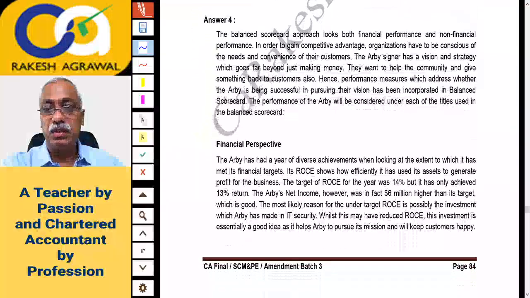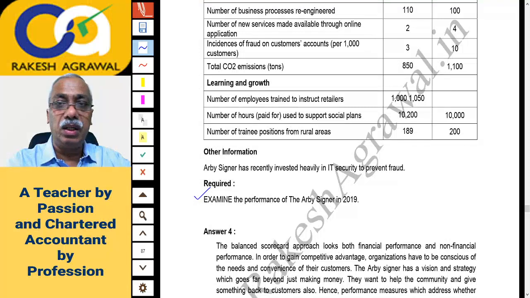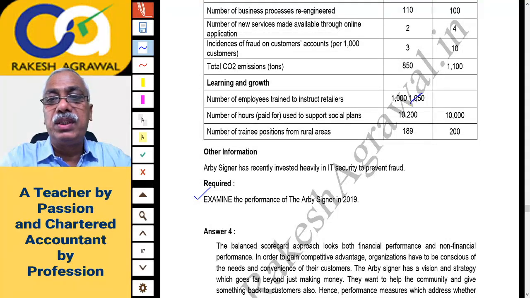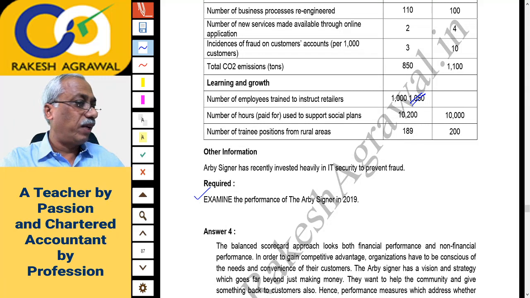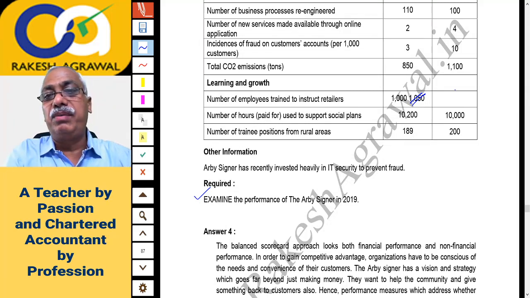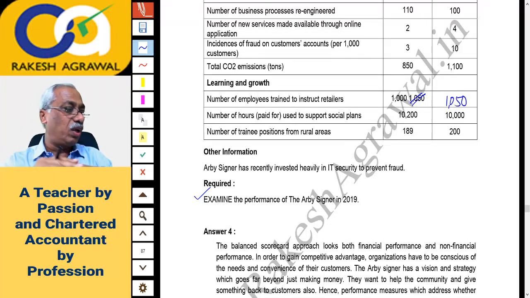Now please correct one error here, a printing error. On which page? Page 84. On page 84, please correct one printing error. See this figure. In the learning and growth perspective, this figure 1050 got printed in the same column. So it is 1000 and then in the next column it should be 1050. Okay. So this 1050 figure should be here. Please correct it. So it is 1000 in the actual column and 1050 in the target column. That is the number of employees trained to instruct retailers. This data. Okay. I hope you have done the correction.